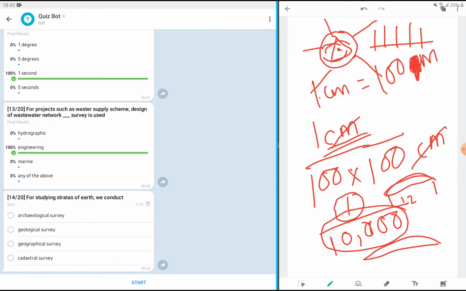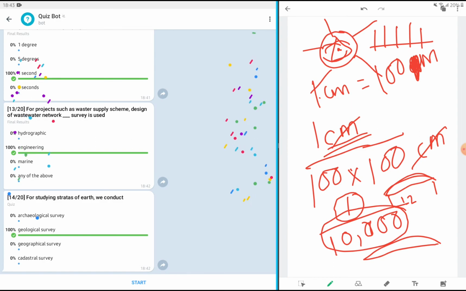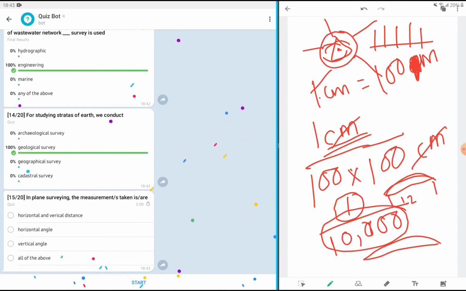Is it cadastral? No, we are not fixing property lines or transferring property from one owner to another. Yes, it is geological survey. We study the type of soil and the stratification of the earth in geological survey. Option B should be the one.